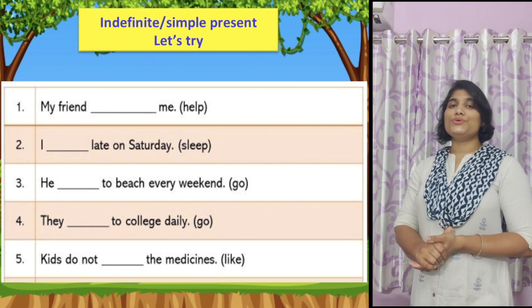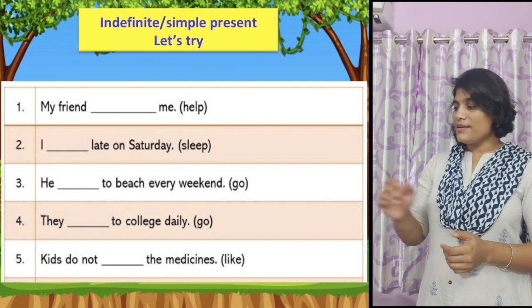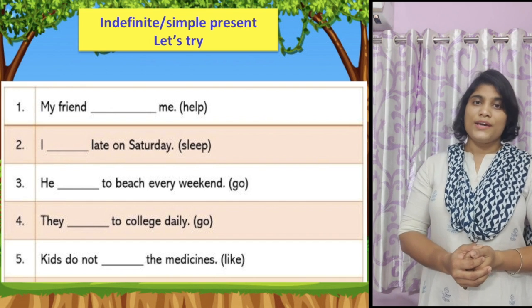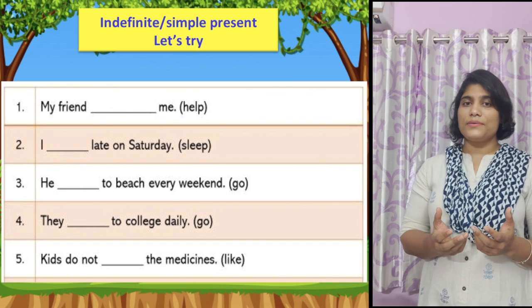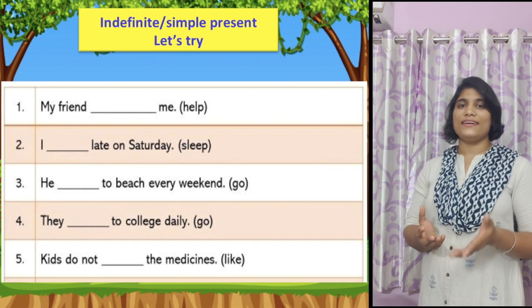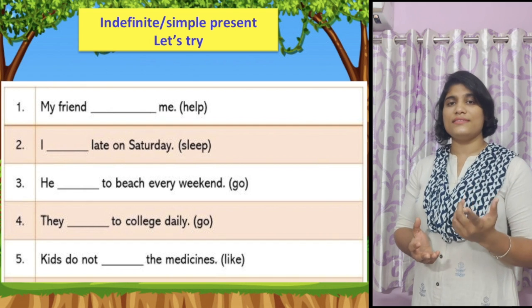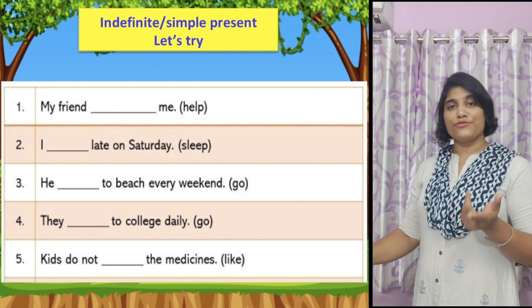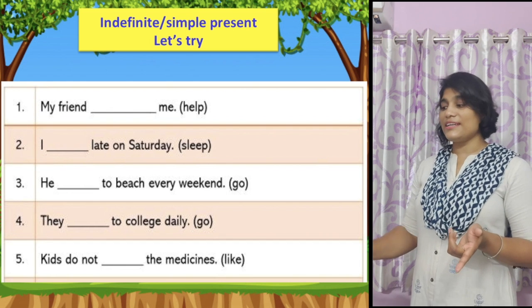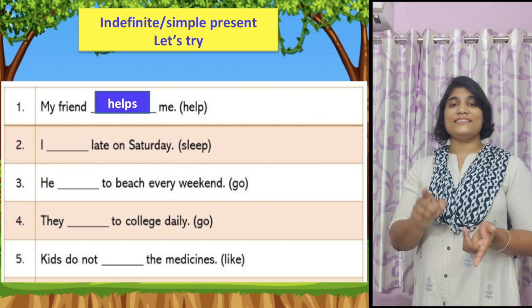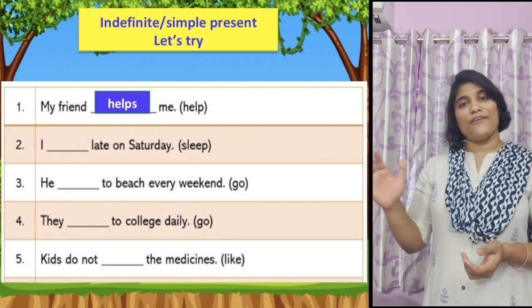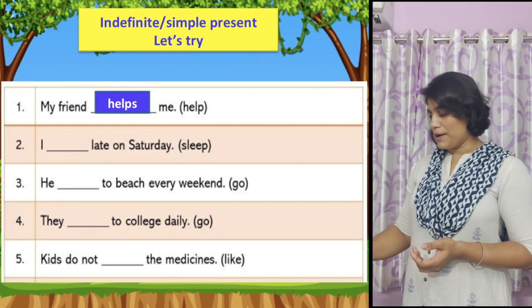Now let's do some exercises. Here you find: my friend dash me help. So, my friend, what is the subject? The subject here refers to a single person, that is, third person singular. So what should be the verb? Obviously it is helps. As it is third person singular, you have to use s after the base form of the verb.